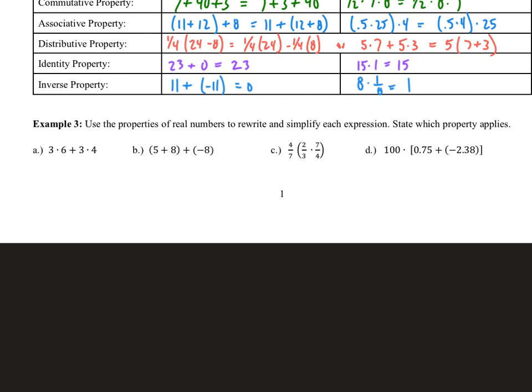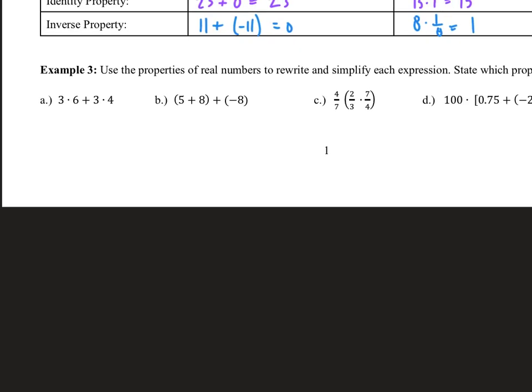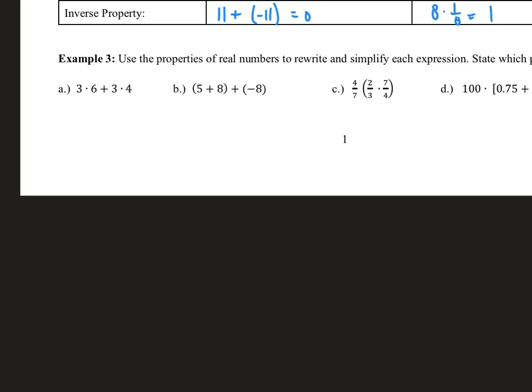So we're going to use these properties to rewrite some of these problems, to see if we can make the math easier to do in your head. So, changing the problem up, saying, oh, I think it'd be easier to do this, and then changing that. I see a 3 with both the 6 and the 4, so what I'm going to do is use the distributive property and say that's 3 times 6 plus 4.